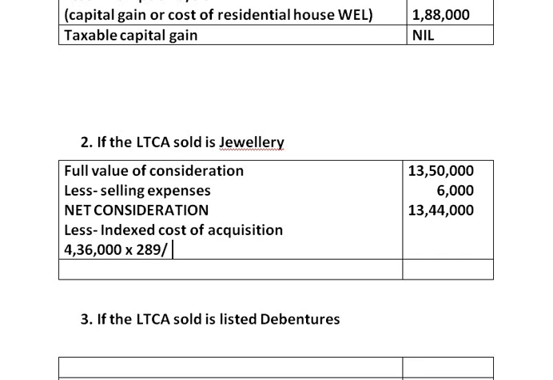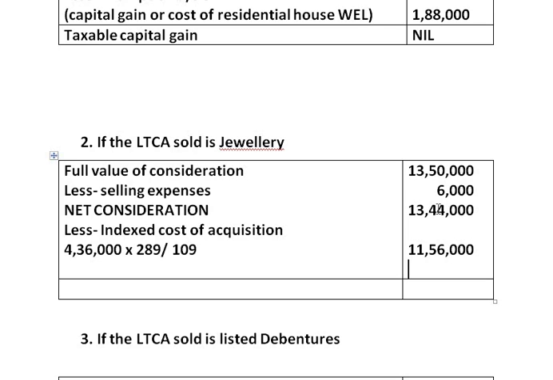We divide it by cost inflation index for the year of purchase, that is 109. Again we get the same answer, that is 11,56,000. Now the balance remaining is 1,88,000. This 1,88,000 is known as gross long-term capital gain.